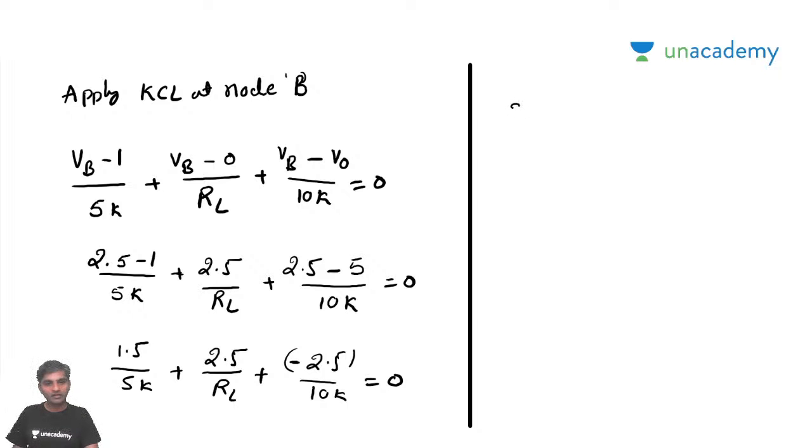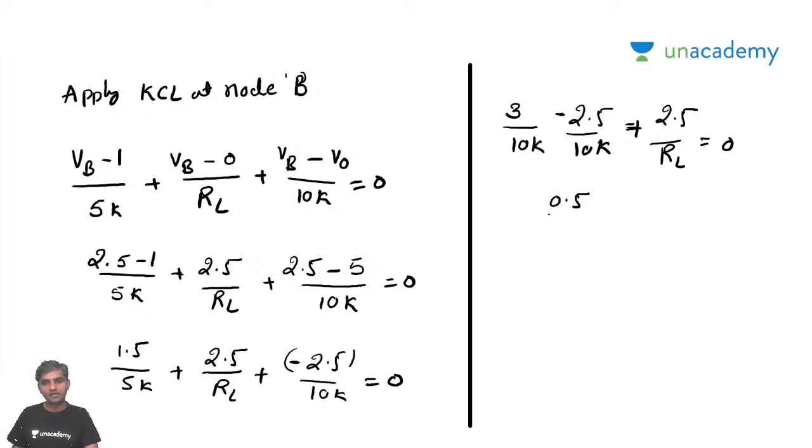So it's going to be 3 by 10K minus 2.5 by 10K plus 2.5 by RL is equal to 0. If you look at this, what will be remaining? It's going to be 0.5 by 10K plus 2.5 by RL is equal to 0.